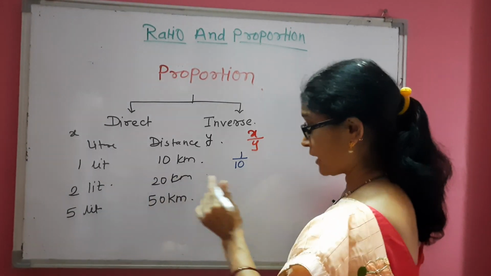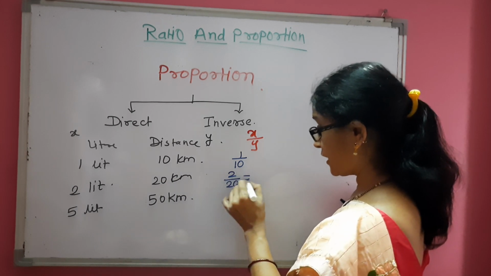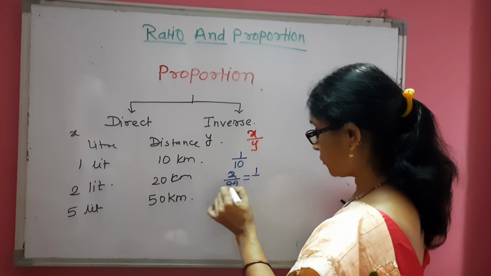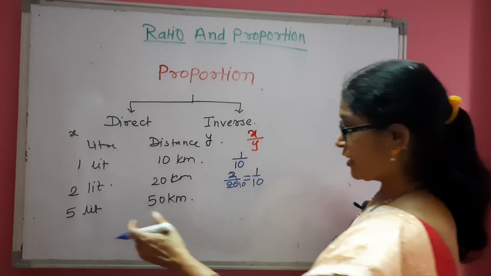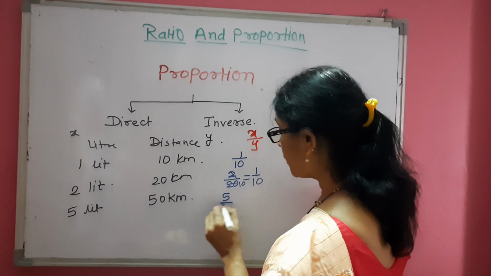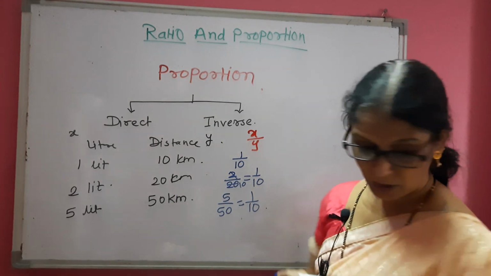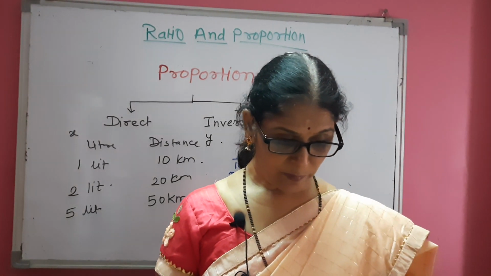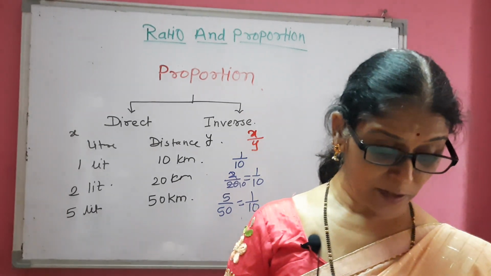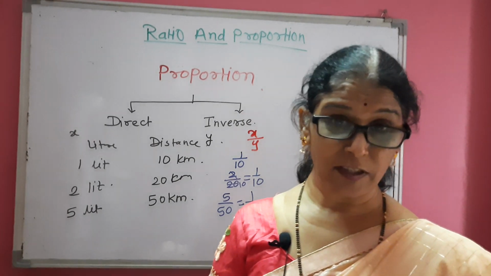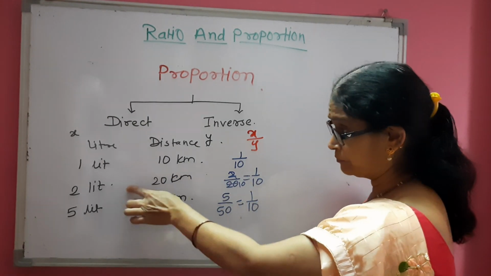Now consider second example. X is 2 and Y is 20. Again that is 2 ones are 2, 2 tens are 20. So again it will be 1 upon 10. In third case 5 upon 50, that is again equal to 1 upon 10. Means this ratio of consumption of petrol and distance covered is constant, means it is same in all the cases.